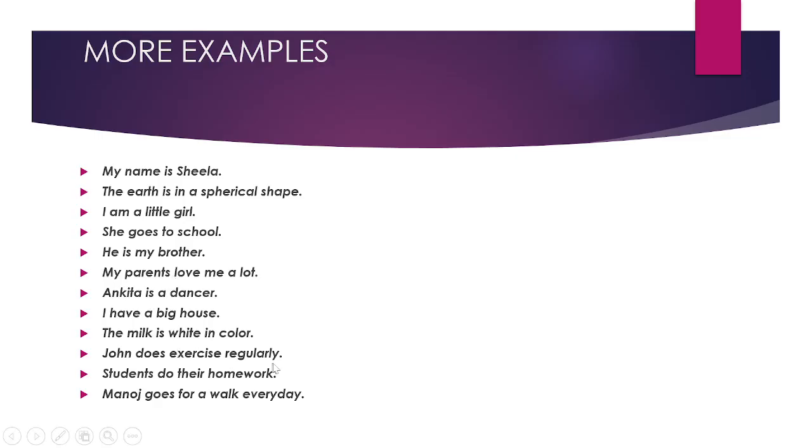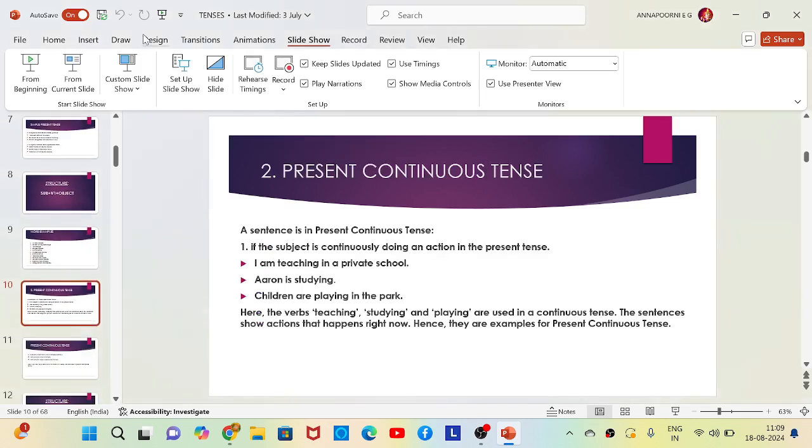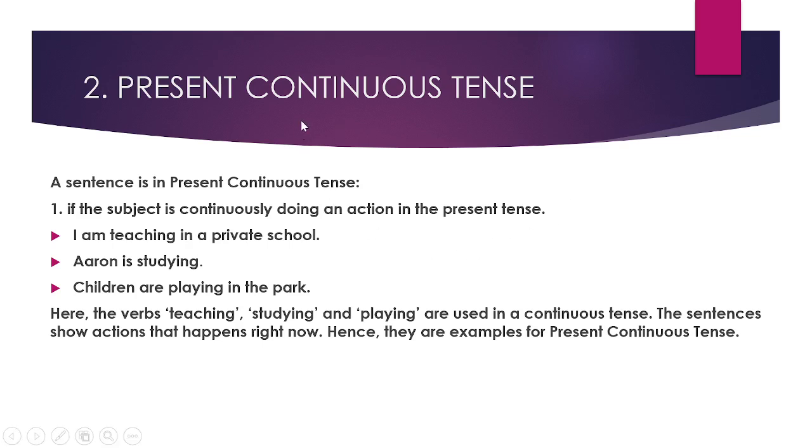Then John does exercise regularly. That is a routine, a habit. Students do their homework. That is also a routine. And finally, Manoj goes for a walk every day. That is also a routine. This is how simple present tense is expressed. Now moving to the second tense, present continuous tense. Is there any doubt in the simple present tense? If not, we can move to the second tense.